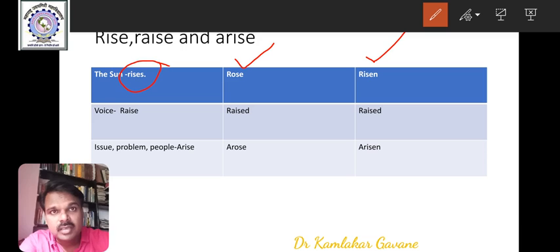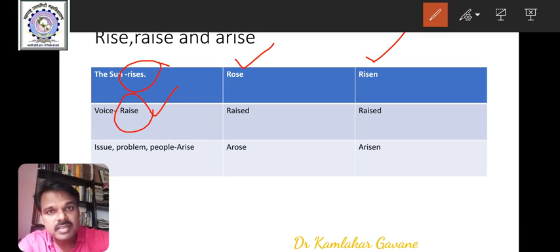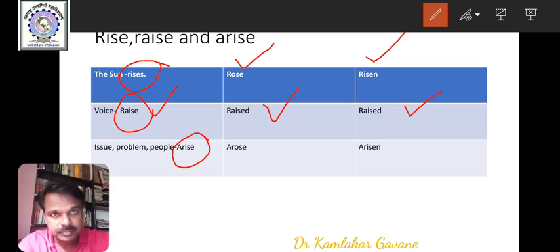Okay? Rise means ugavne. Then voice is raised, R-A-I-S-E, raise the voice. The past tense is raised, past participle is also raised. And third one, arise. Problem arises. See, you cannot exchange these verbs. The sun does not arise. Voice does not arise. Problem arises. Issue arises. So be careful. The past tense is arose, arisen.